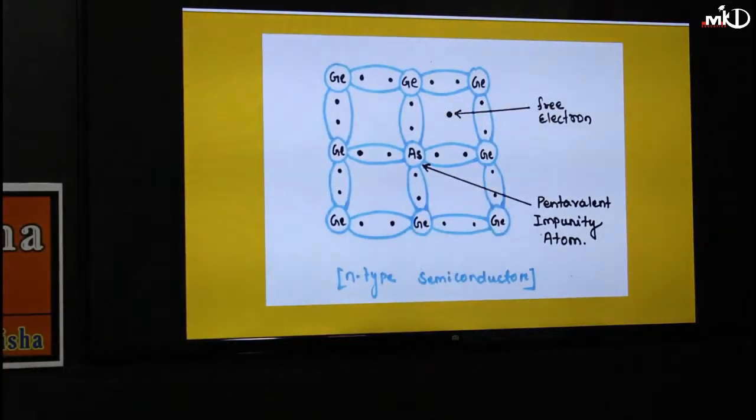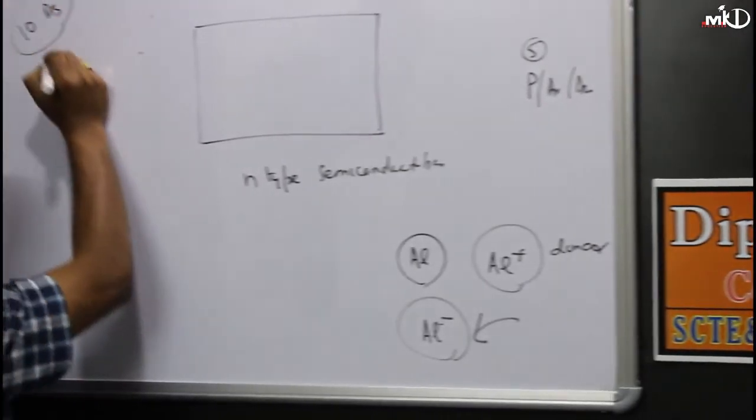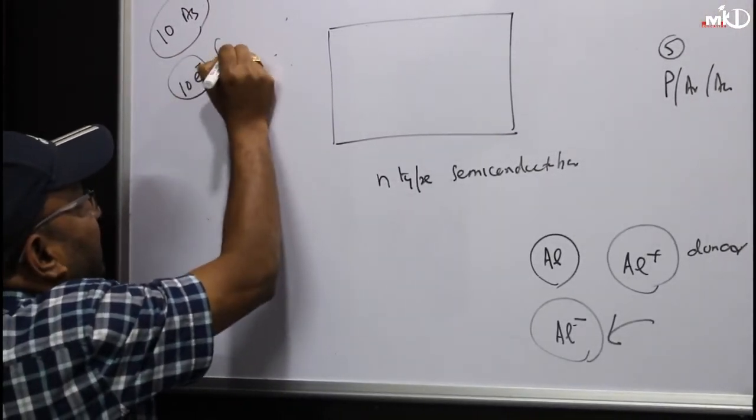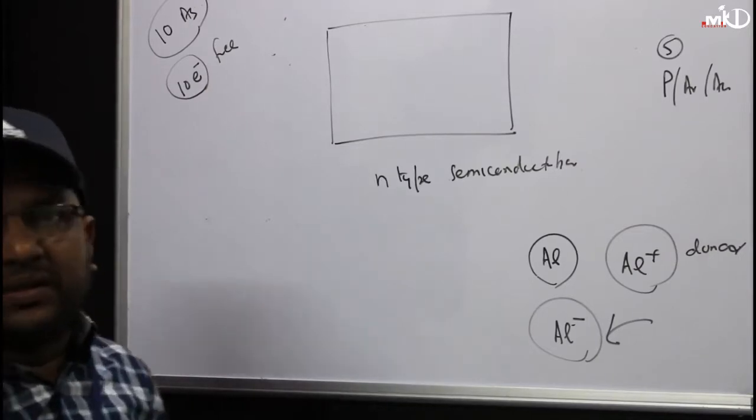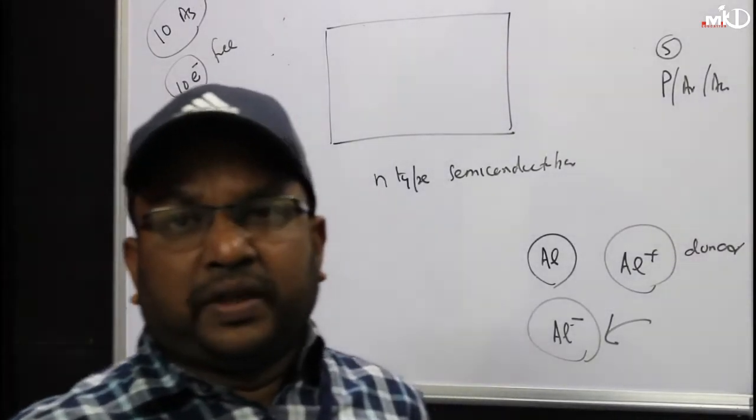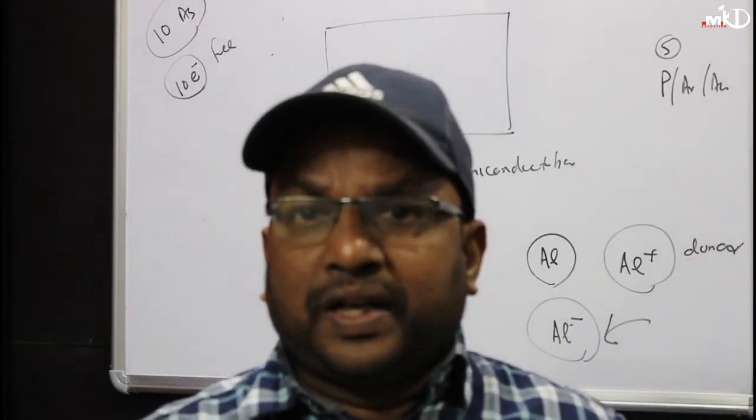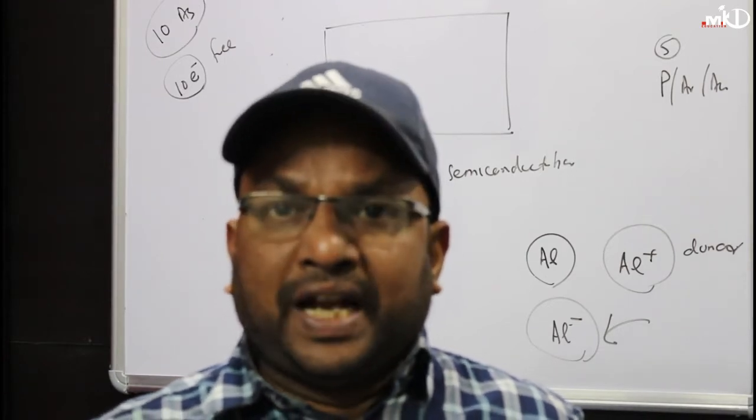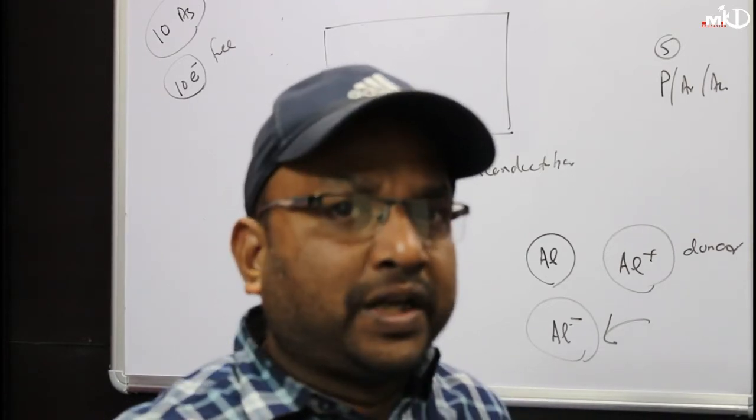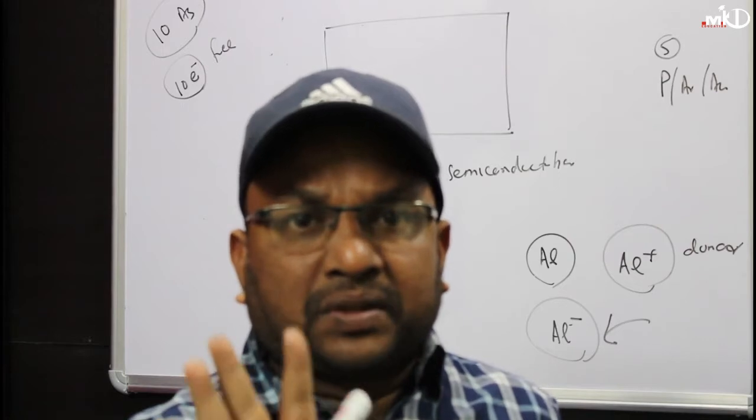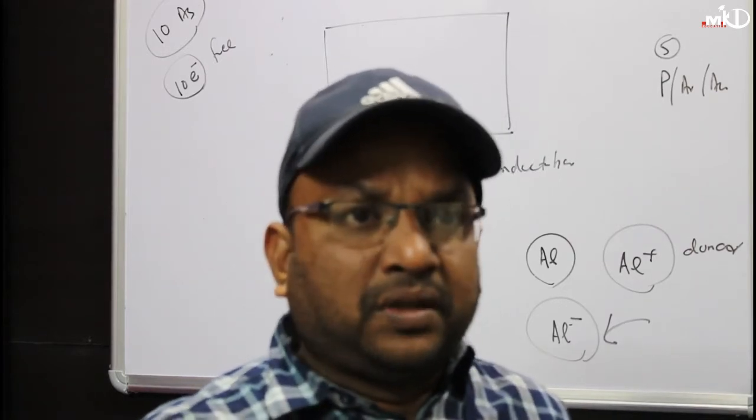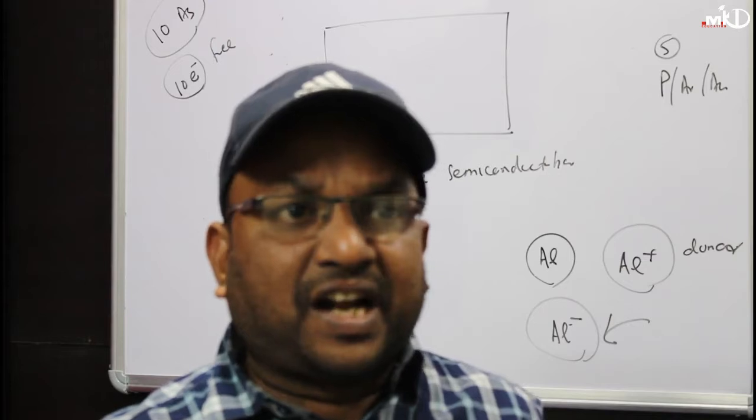Now, if I am adding 10 arsenic, I can get 10 free electrons at 0 degree temperature. Getting the point or not? So in a pure semiconductor, we are not getting any free electrons at 0 degree Kelvin. However, in an N-type semiconductor at 0 degree Kelvin, if you are adding 10 arsenic or 10 phosphorus, then we are generating 10 extra electrons.